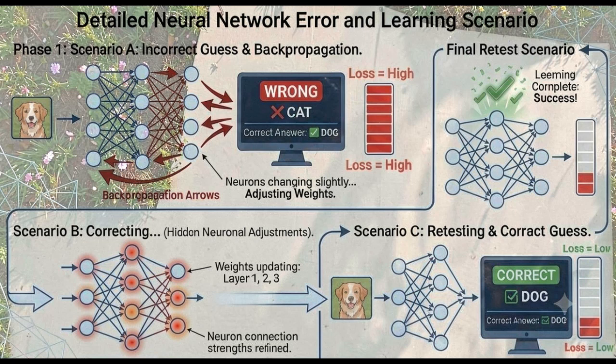Now comes backpropagation. It sends the error backward through the network. Each neuron adjusts its internal values slightly to reduce future mistakes. Think of a student checking an exam. After finding the wrong answers, the student studies those topics again and performs better next time. Deep learning works the same way. Every mistake helps the model improve. This cycle repeats until the network becomes highly accurate.